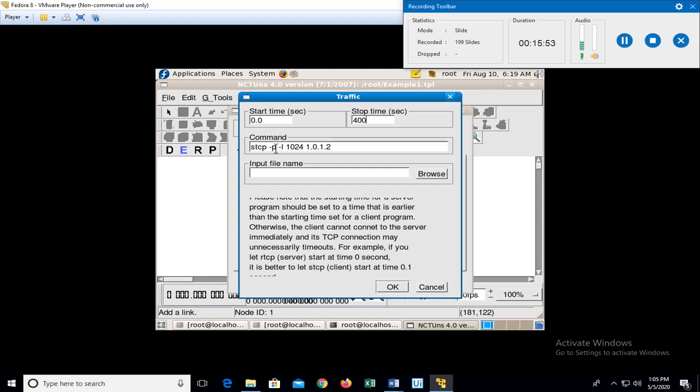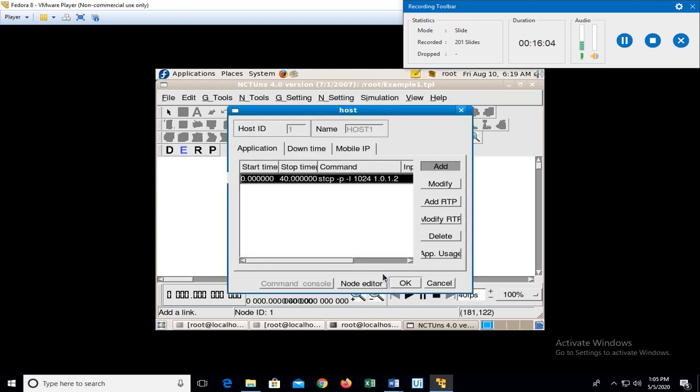Be careful with the spaces in what you provide. Then the node to which you are sending, since only one other node is present, is 1.0.1.2. So I'll just make it 40 seconds.